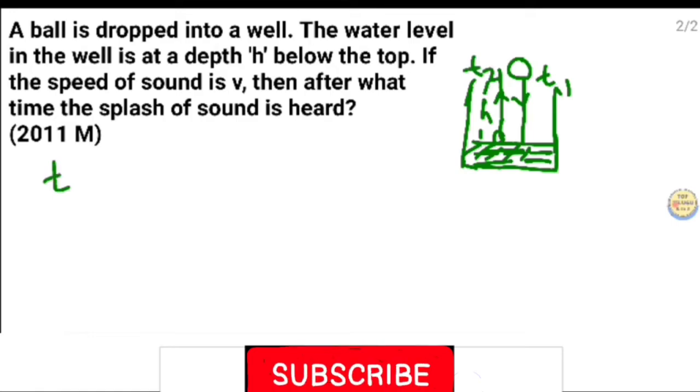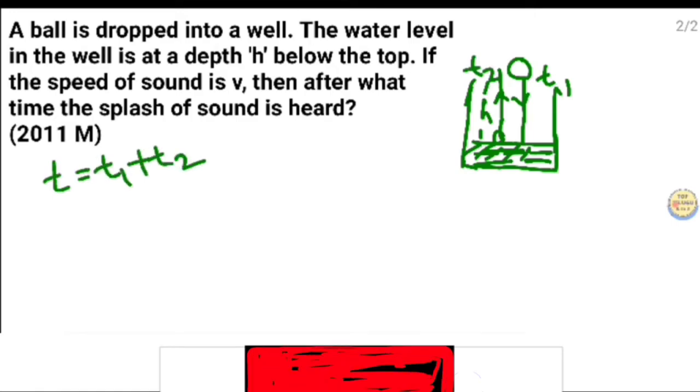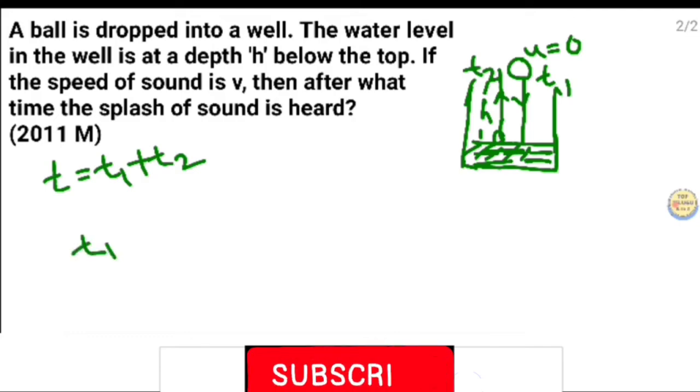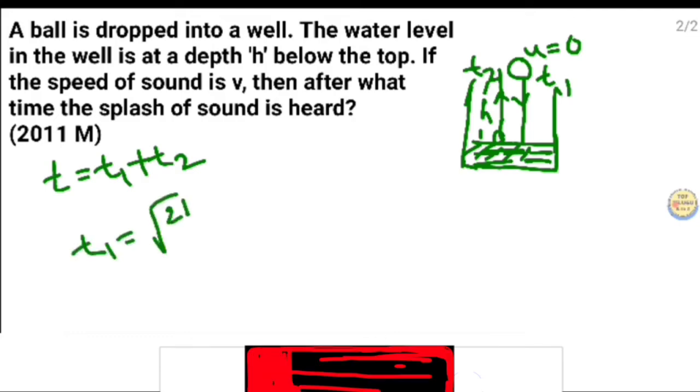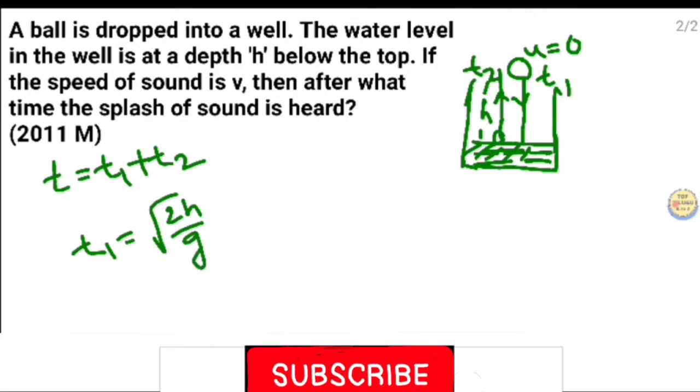The total time t is equal to t1 plus t2. t1 is just like a freely falling body, where the initial velocity is 0. From the equation of motion, the time of descent t1 is equal to under root of 2h by g.